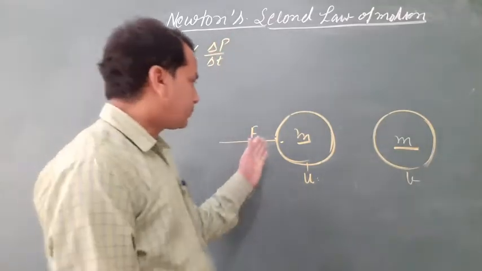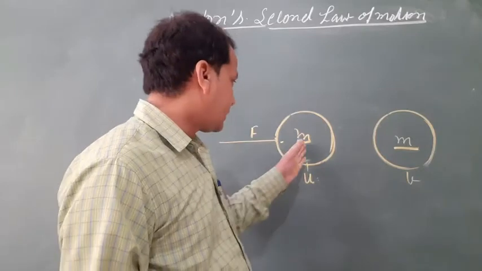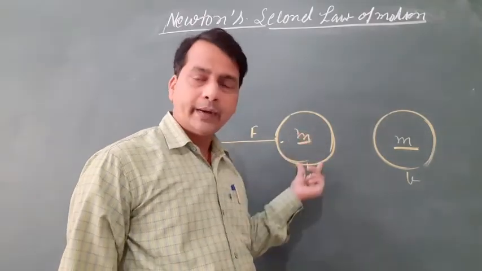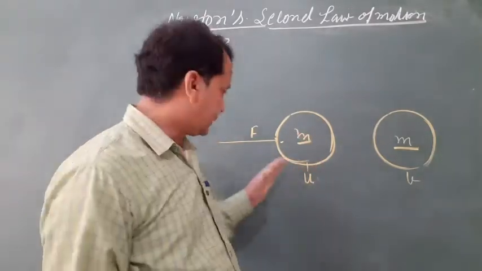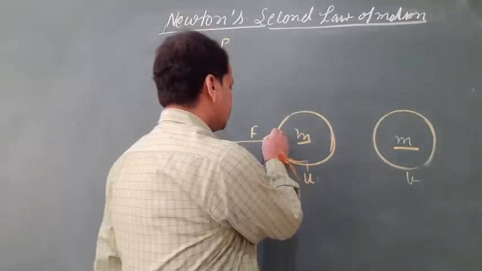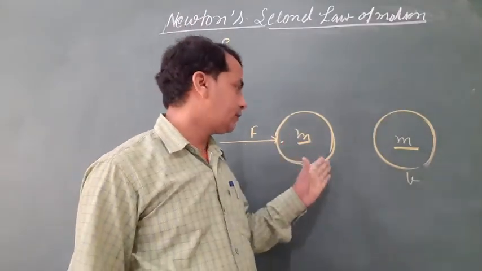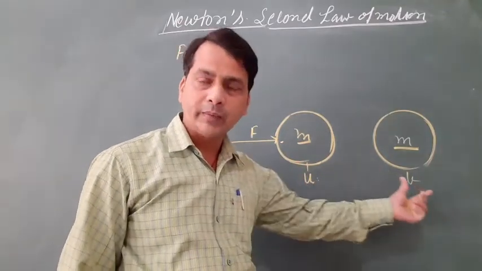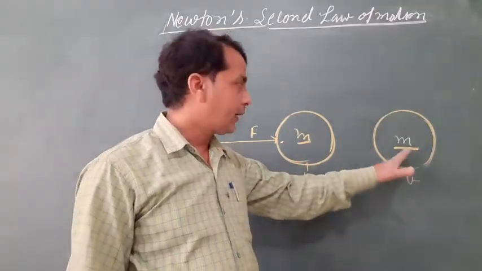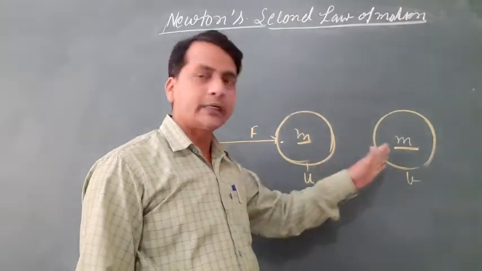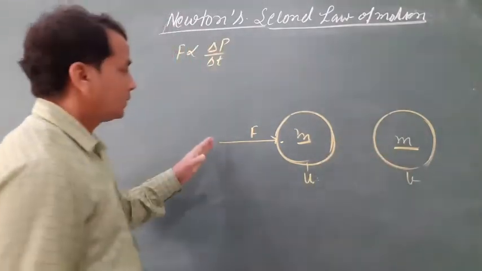So an object has mass m and initial velocity u. When an external force is applied, the velocity changes to the final velocity v, and the mass is constant.